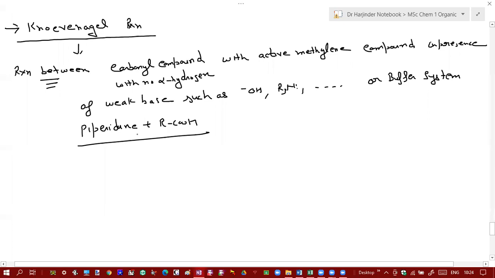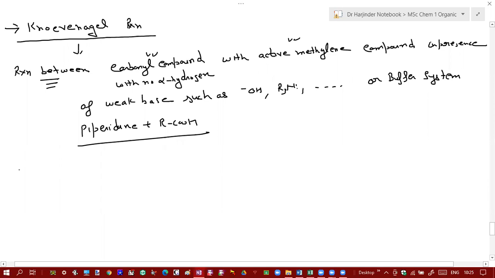So what is Knoevenagel condensation? It's a condensation reaction between a carbonyl compound that does not have alpha hydrogen and some active methylene compounds which have alpha hydrogens, in presence of weak bases such as hydroxylamine or tertiary amines, or in buffer systems such as piperidine and carboxylic acid. Can you give me an example of these two kinds of compounds? So I will take that to explain the mechanism.